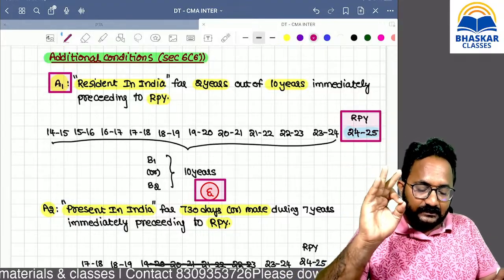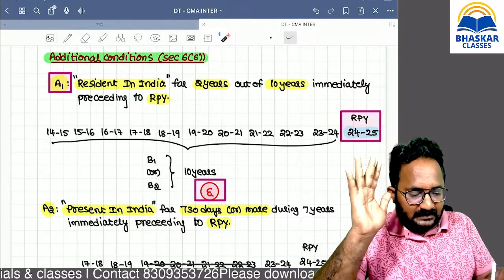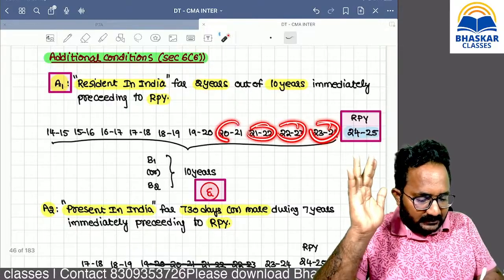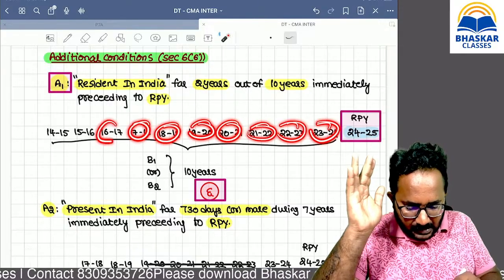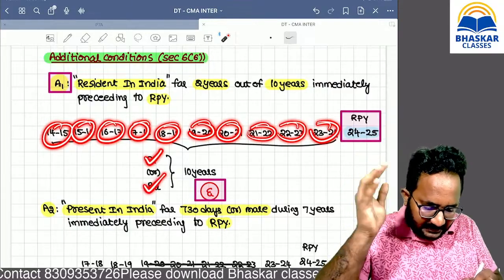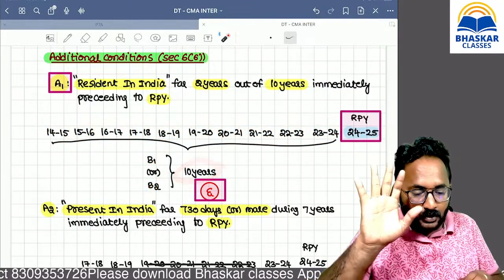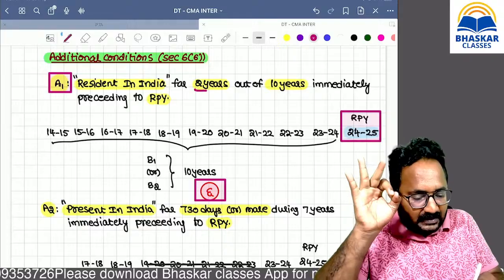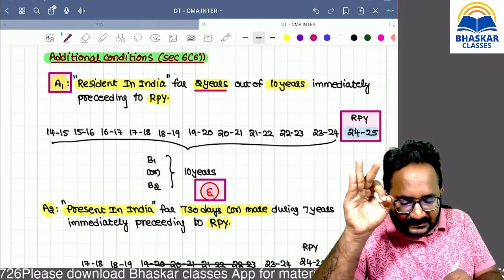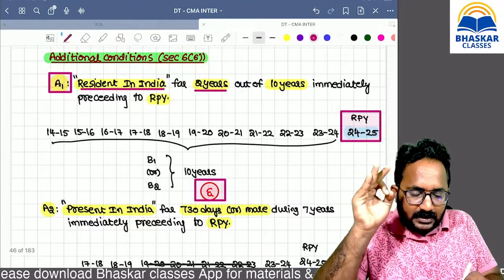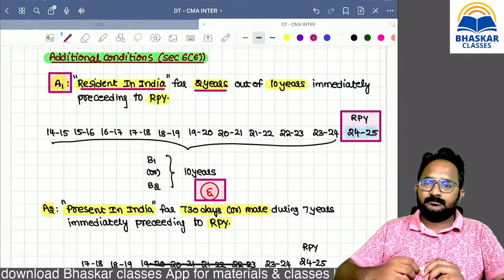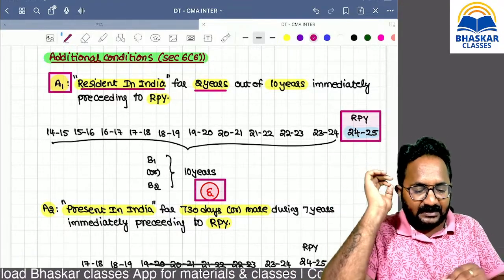During those 10 years, every year please find out the residential status. How? For every year, please apply basic condition 1 or basic condition 2. If you got an answer as a resident in India for at least 2 years, then A1 is satisfied. Remember.